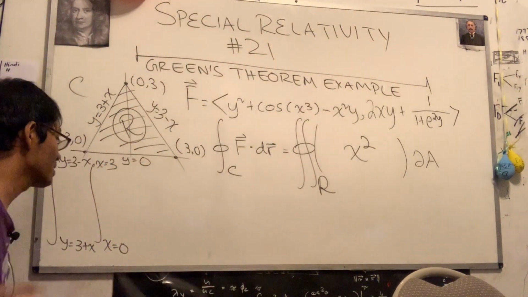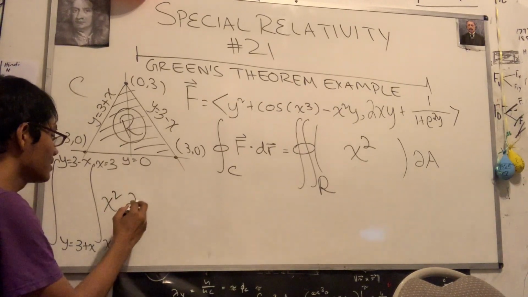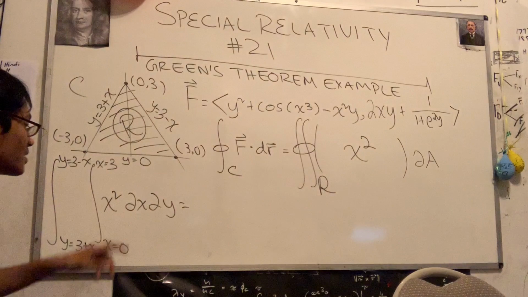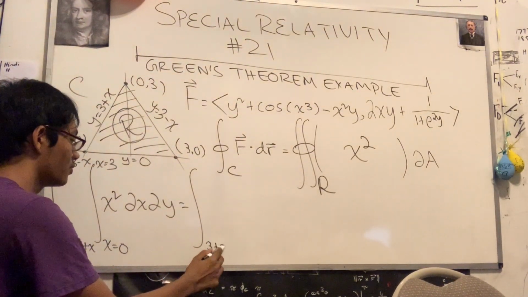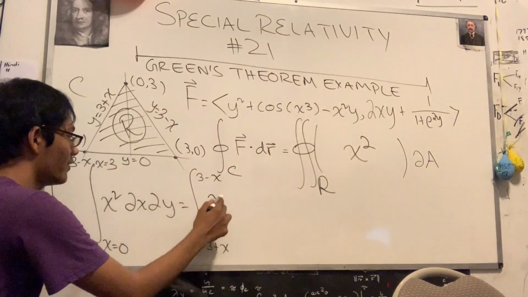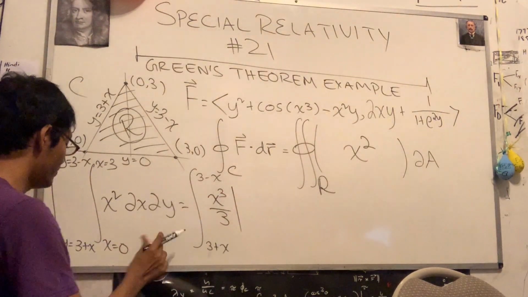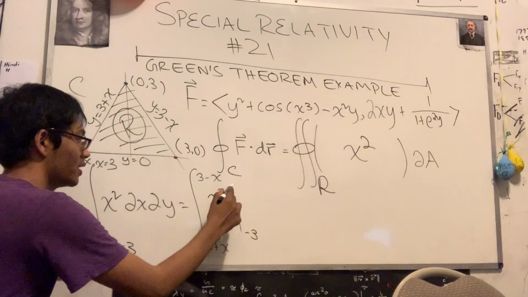Now, what is this going to integrate to? Well, if I can just write this a bit more concisely, I think I can go ahead and simplify it. First and foremost, x squared is going to devolve into what? Well, the definite integral tends from 3 plus x to 3 minus x. We're going to have x cubed over 3 tending from what? Negative 3. Again, I put 0 for some reason. From negative 3 to 3.